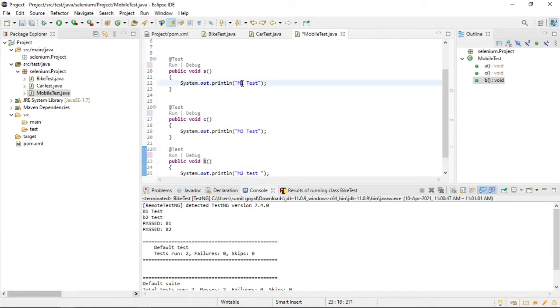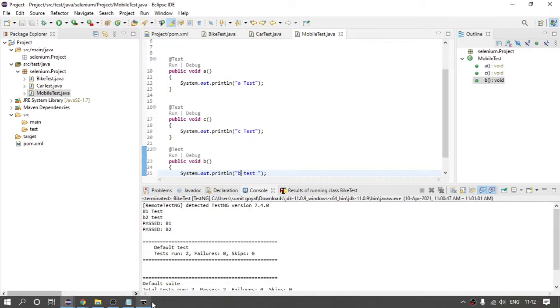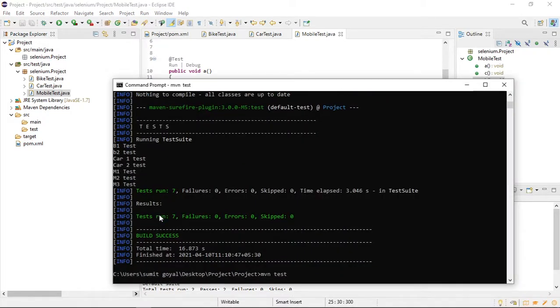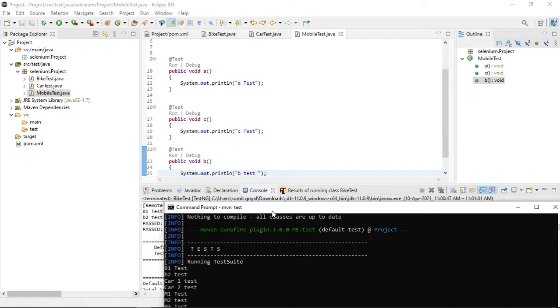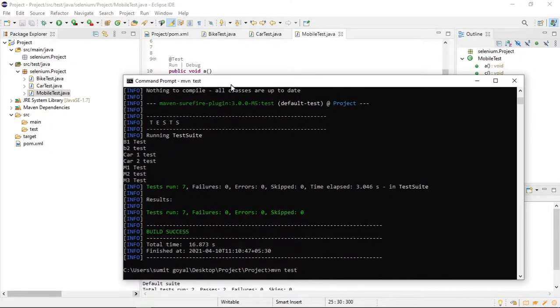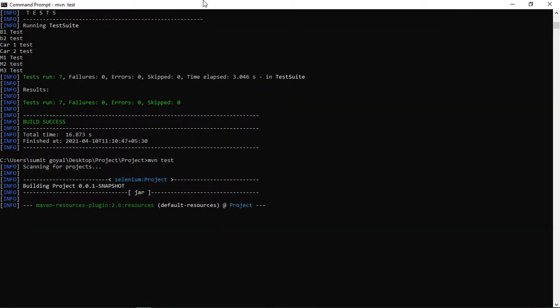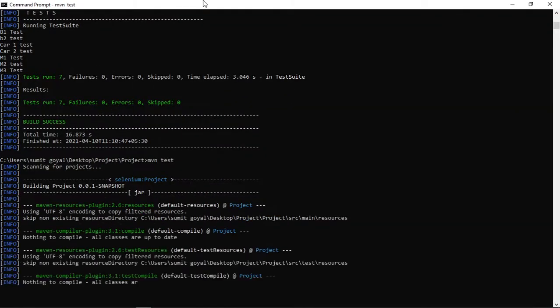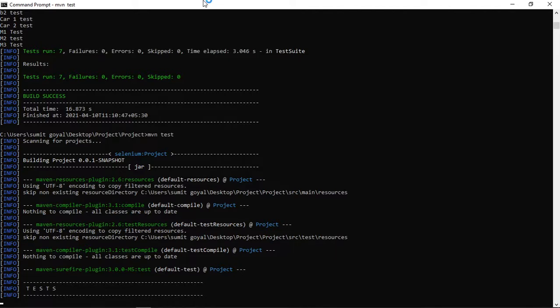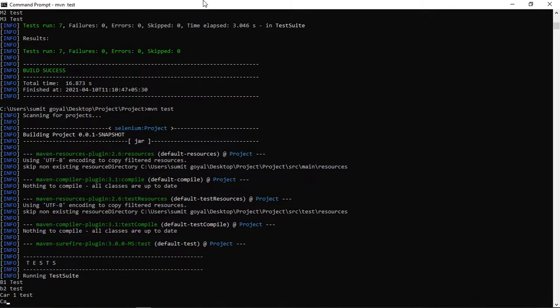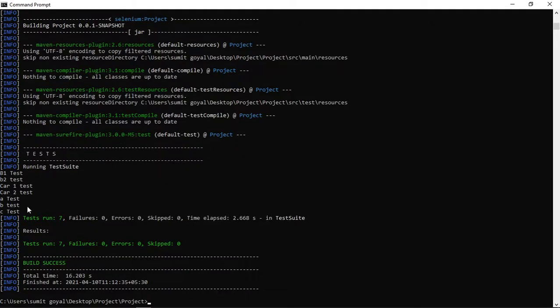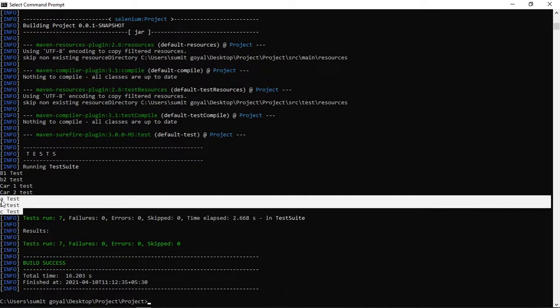So if I write A test, B test, and then C test, and if I save it and run it, Maven test again, let us see whether we get A, B, C. You can see we got A, B, C this time. So it will run in ascending order. Is it clear?